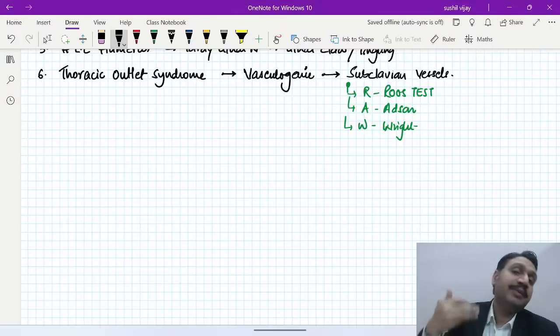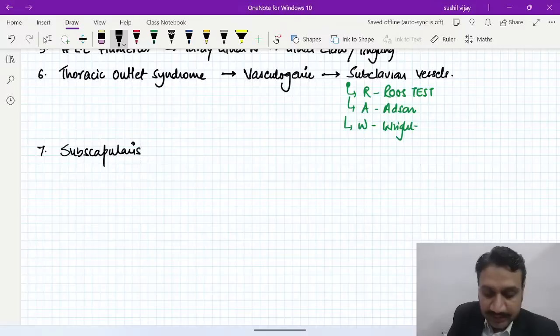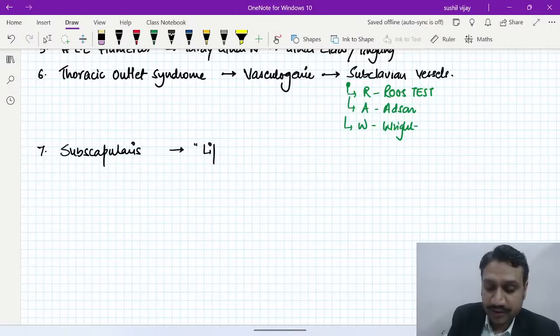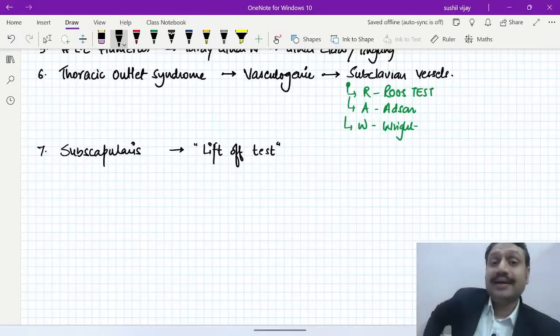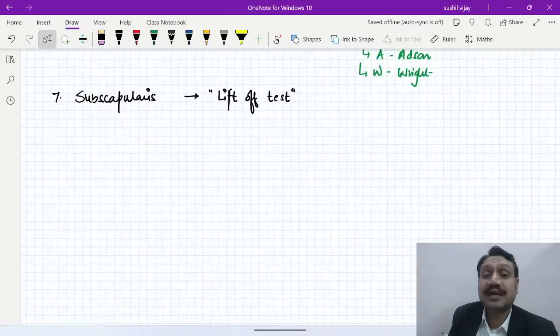Now, along with the upper part of the thoracic outlet, we know that whenever there is an injury to subscapularis, what is the test we do? If you remember, we have always talked about it in the soft tissue disorders. It is called the lift off test. Keeping the hand on the lower back and trying to elevate it, that is the lift off test. So for supra or subscapularis, it is a lift off test, right?